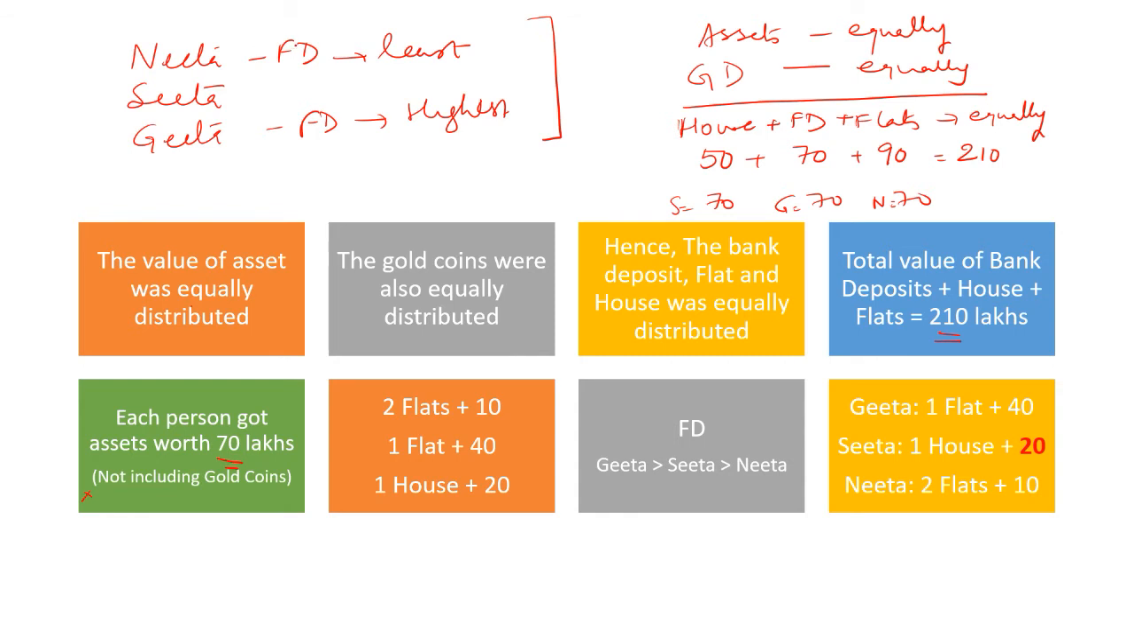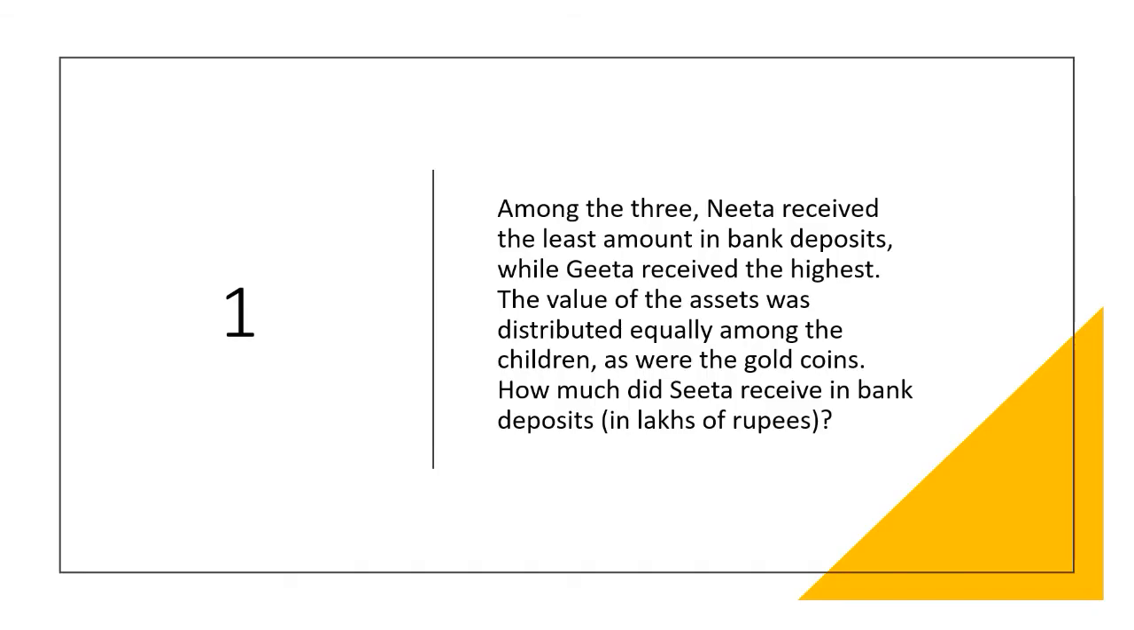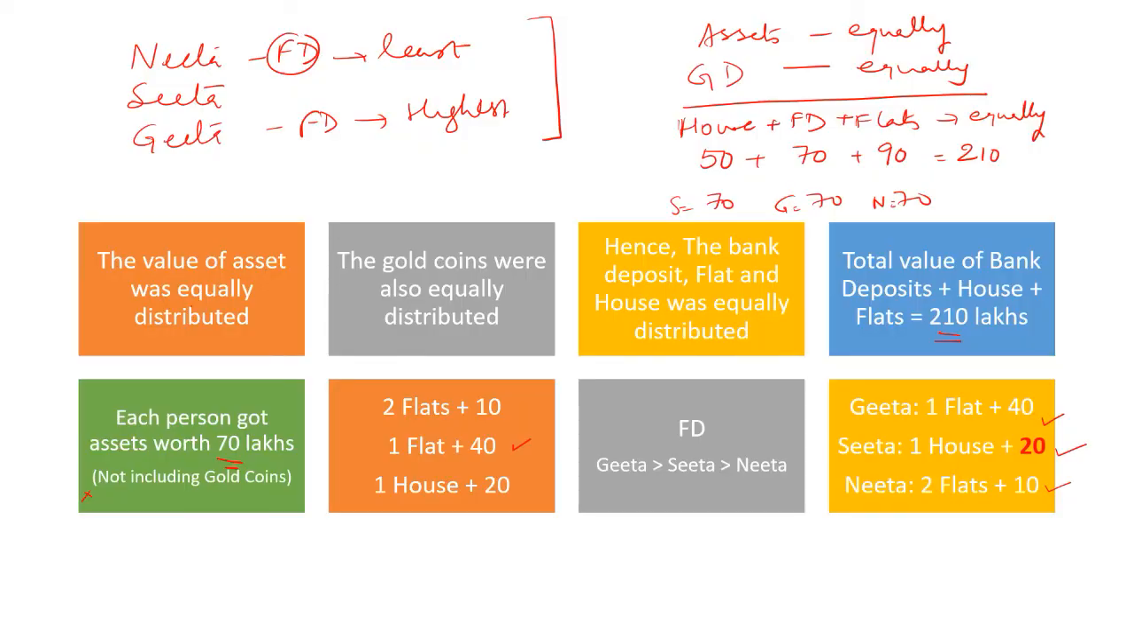And we also know that Neeta got the least in terms of fixed deposit. So Neeta's amount, whatever she got, was lesser than Sita and Geeta's was the highest. So I can definitely now say, after I look from here, that Geeta would have got the highest. So Geeta got a flat and 40, Sita got a house and 20, and Neeta got 2 flats and 10. So the question was what? How much did Sita receive in bank? So bank balance. So that was 20 lakhs.